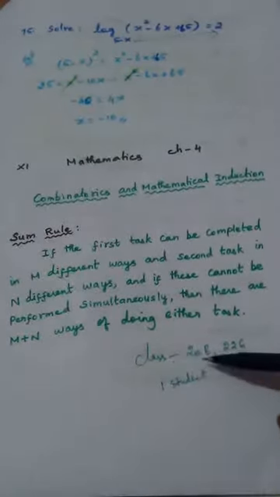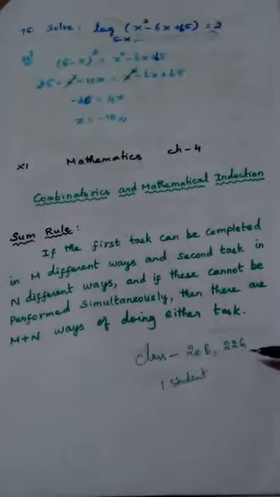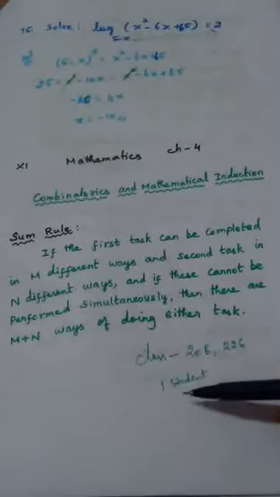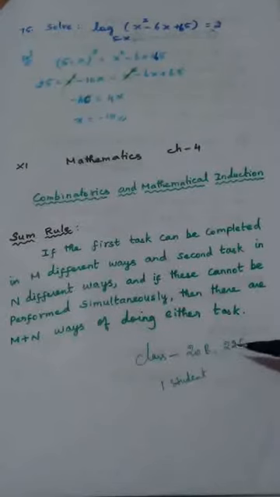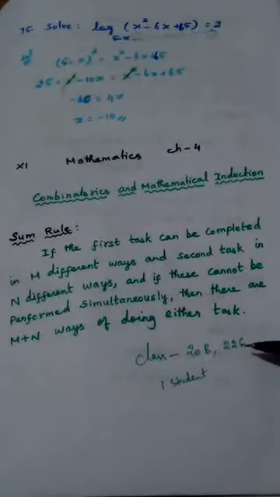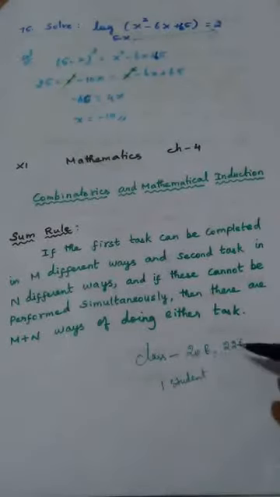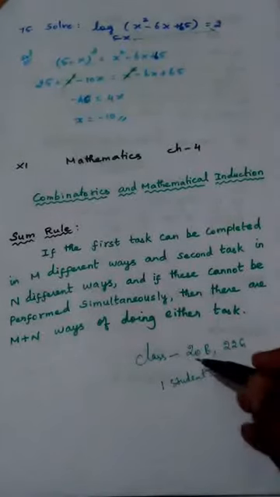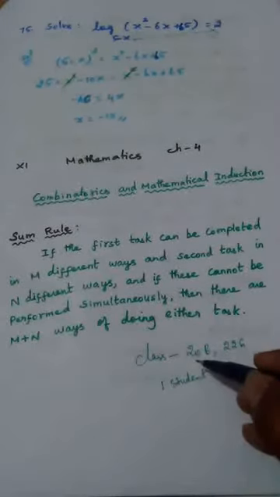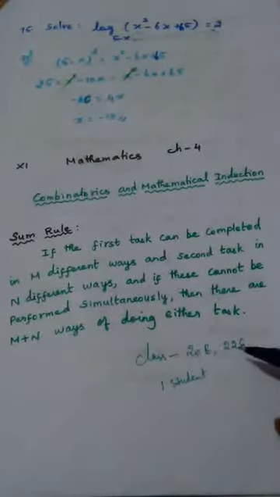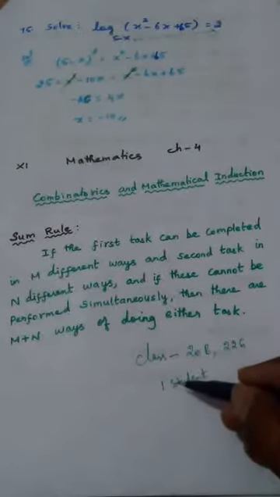Again I repeat, the class contains 20 boys and 22 girls. The teacher has to select only one student, but the teacher can select a boy, or the teacher can select a girl. So the first task is selecting a boy, the second task may be considered as selecting a girl, but the teacher cannot do these two works simultaneously. That is, the teacher cannot select one boy and one girl because only one student has to be selected.